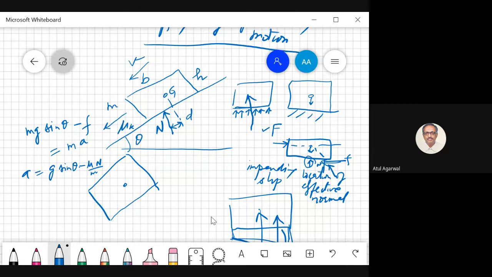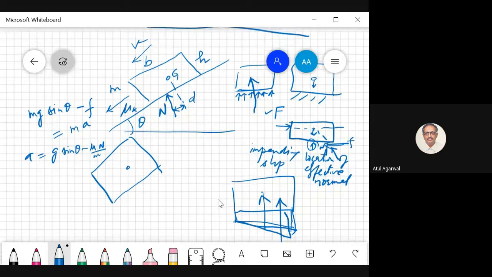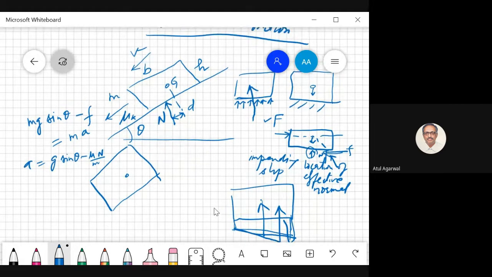Now we have to calculate the normal force. One thing is there: there is no acceleration in the direction normal to the incline. The block is sliding down the incline, so there is no motion in the direction normal to the incline. It only has a tangential acceleration.